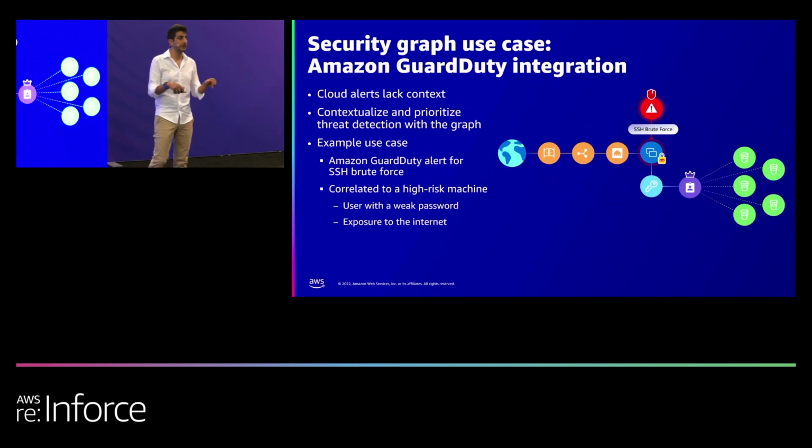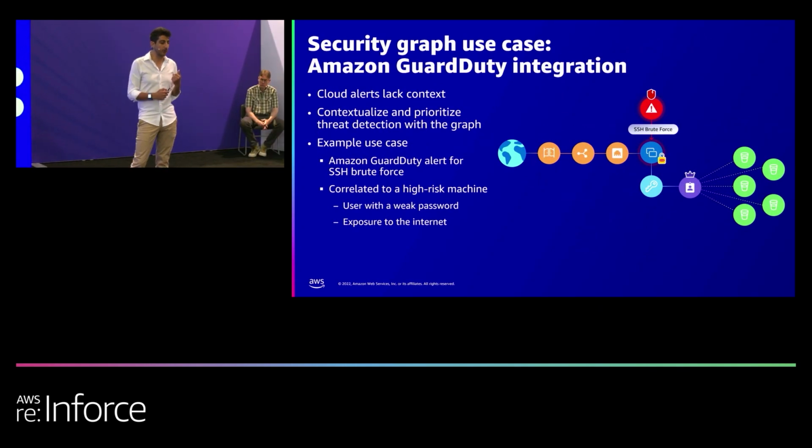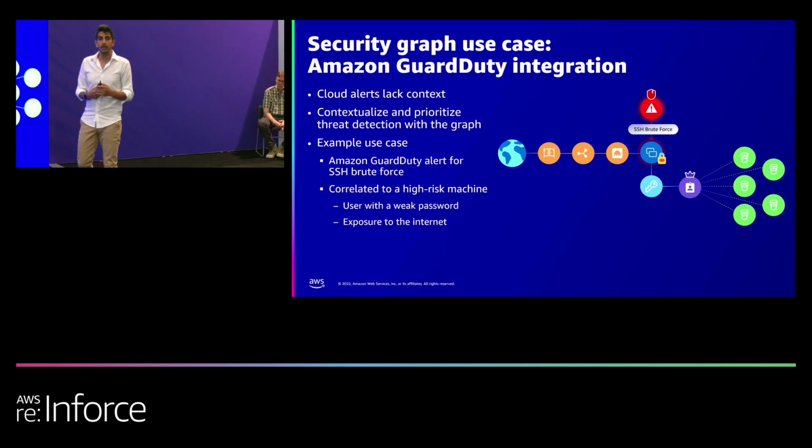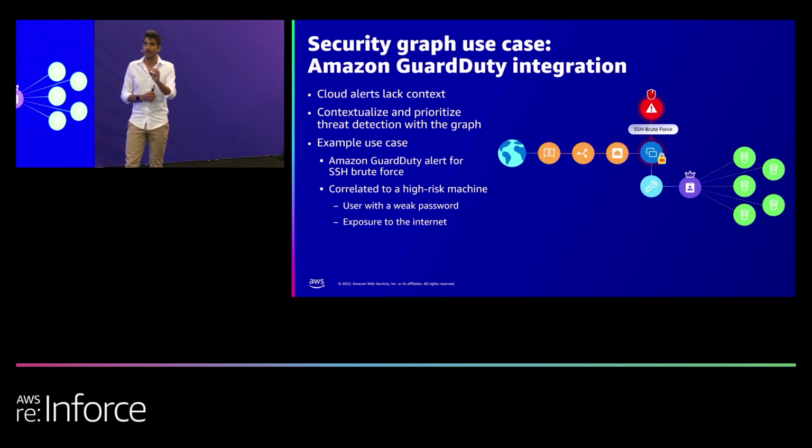And just for this session, for Reinforce, we launched an additional use of the graph. The additional use of the graph is when we take not only configurations and vulnerabilities, but also detections, like GuardDuty detections.